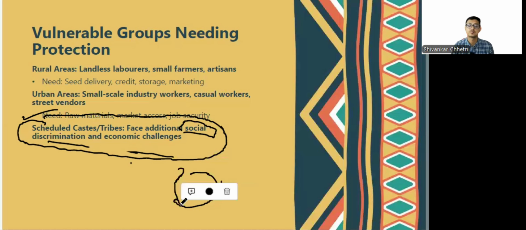The last segment is the sector by ownership. That is public sector, that is owned by government. Examples are railways, post office. Purpose is to provide services without solely focusing on profit. So it's basically the government that does all this work, which are the essentials and the basic work. And of course, private do provide it, even though it's not for any profit. It is done purely on the basis of services.